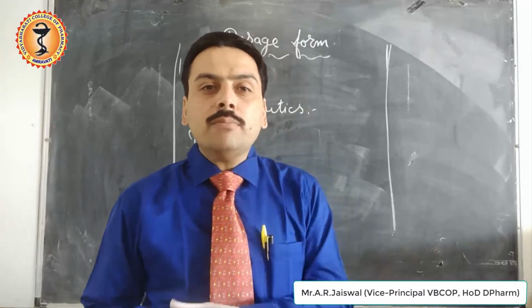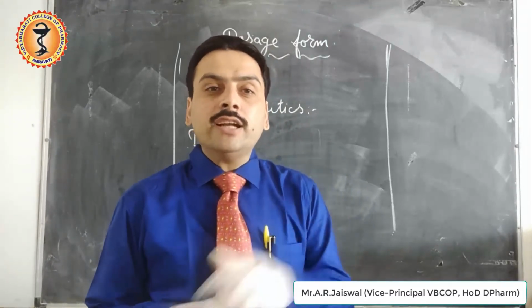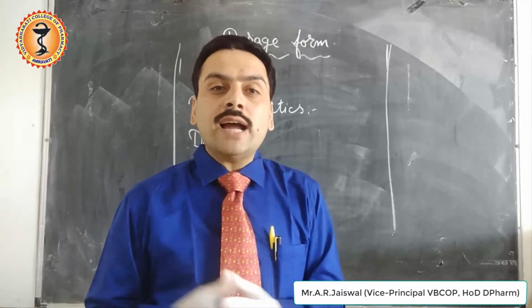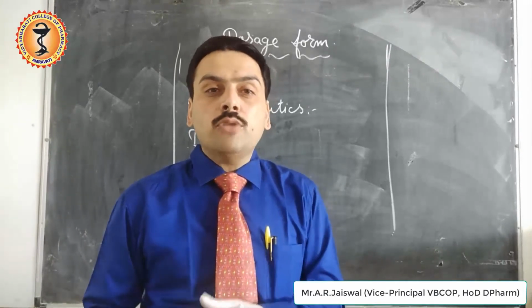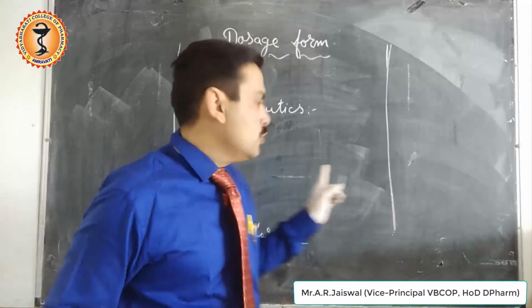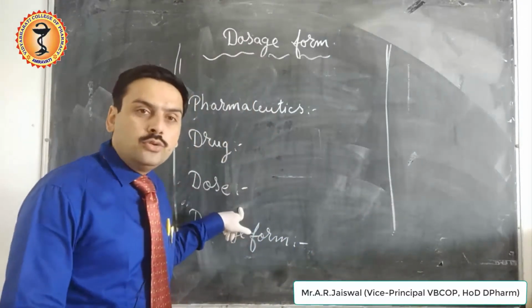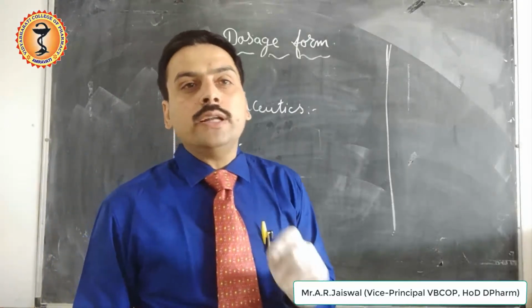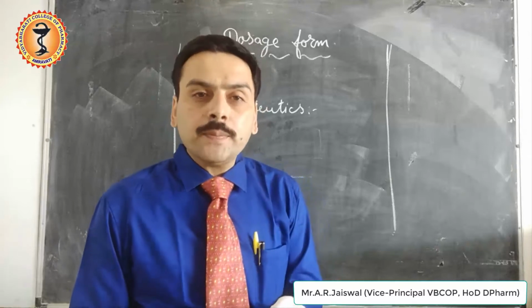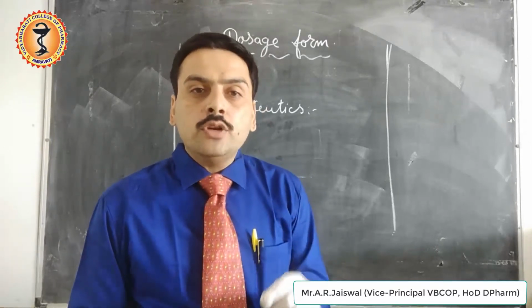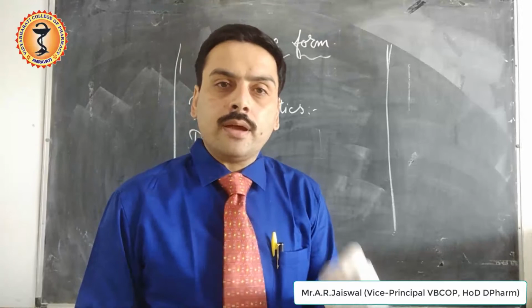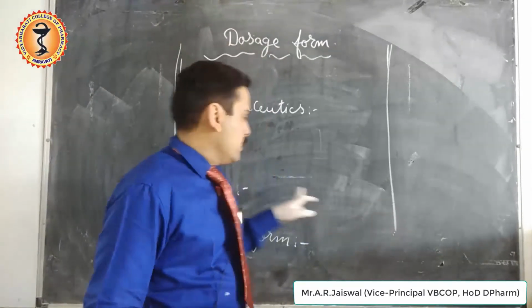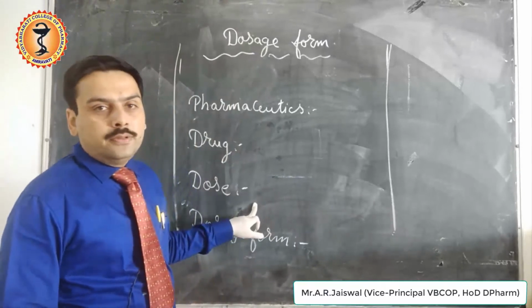What is that accurate or calculated amount of drug? That calculated amount of drug is the quantity which produces the desired effect in the human body, and that quantity we call as dose. So how is the dose defined? Dose is defined as the optimum quantity of drug given to the patient to produce the required action. That is what we mean by dose.